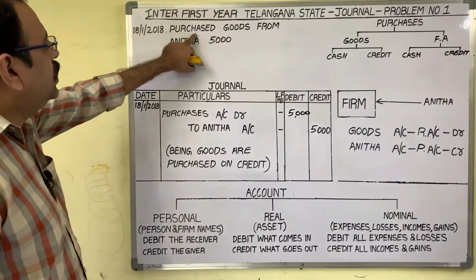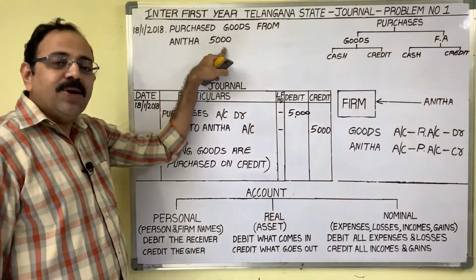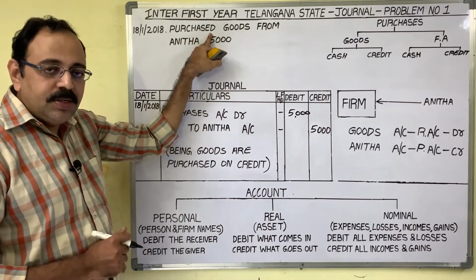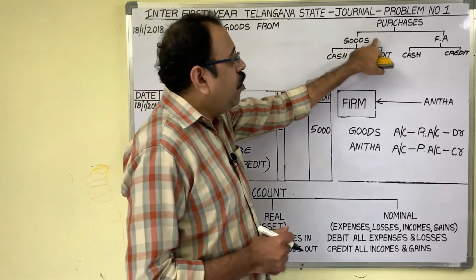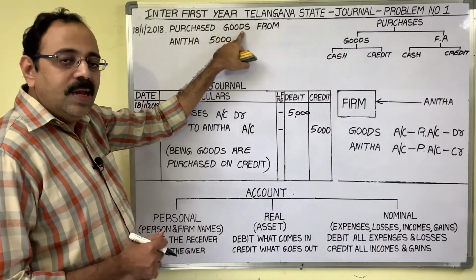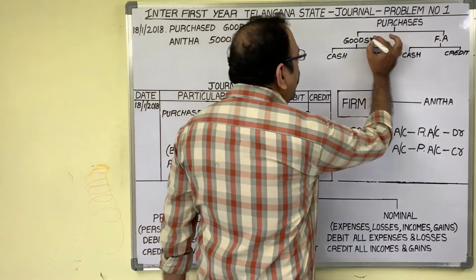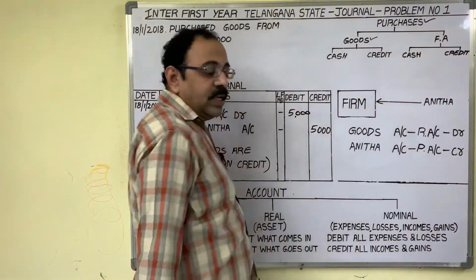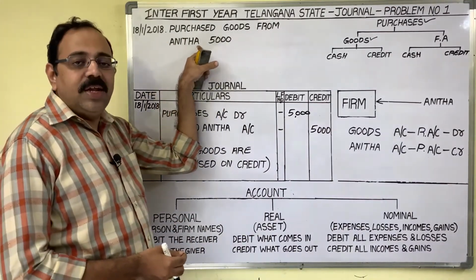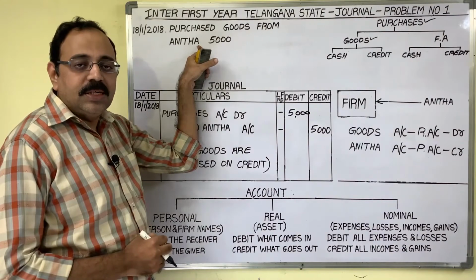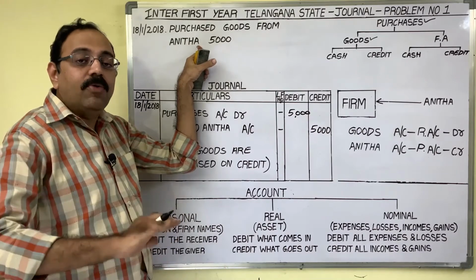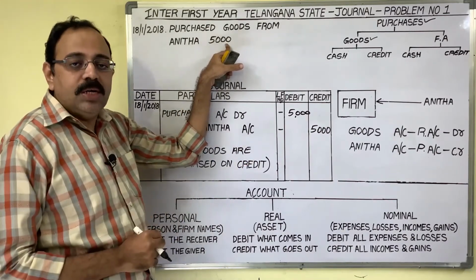18th date transaction is purchased goods from Anita, 5,000 rupees. This is a purchase transaction. Two points you have to observe. First point, what they have purchased. Observe, purchased goods. Clearly he has stated that goods are purchased. Second point, how they purchased. As the supplier name is given, it is a credit purchase. We want to remember her name because in future we have to pay this 5,000 rupees to her.